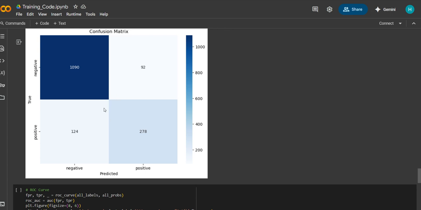The true negative value stands at 1090, representing the number of correct negative instance predictions by the model. The false positive value reaches 92, indicating that 92 negative examples appear as positive examples. The model misclassified 124 instances of positive samples as negative cases, which corresponds to the false negative value. The model correctly identifies 278 positive instances according to the true positive. The model efficiently detects the negative cases according to the confusion matrix.